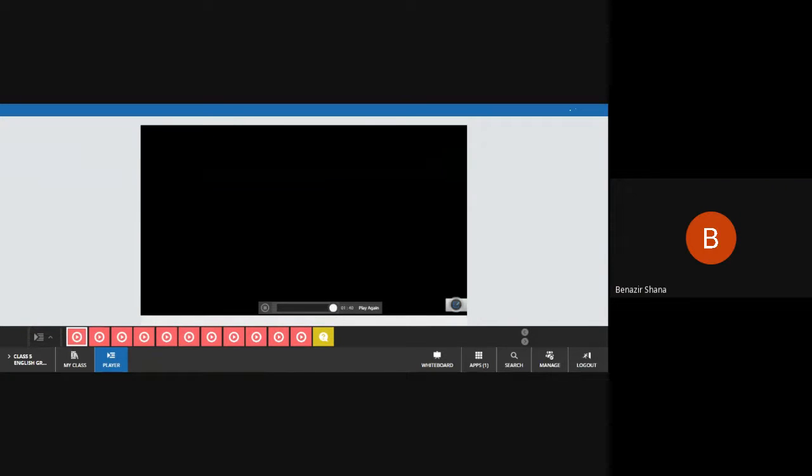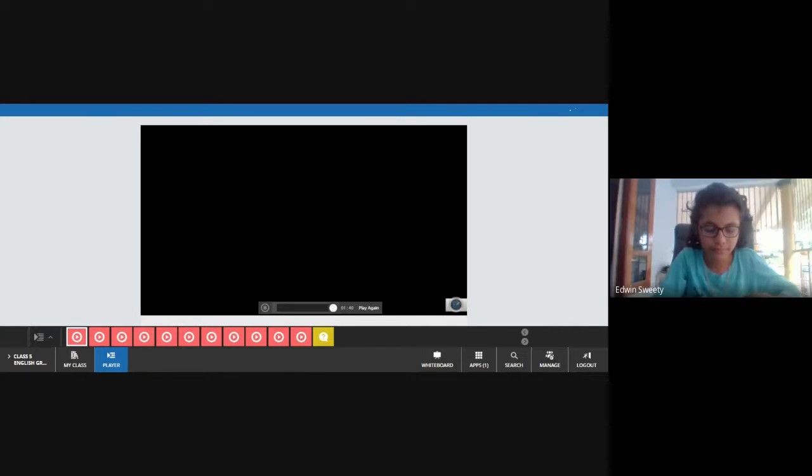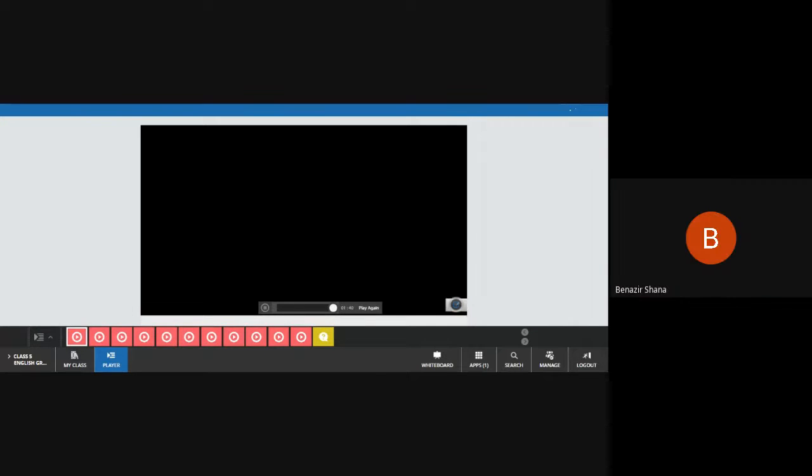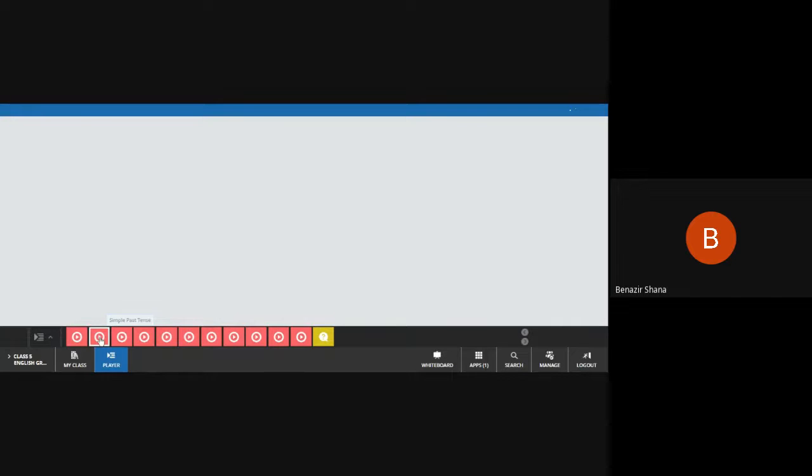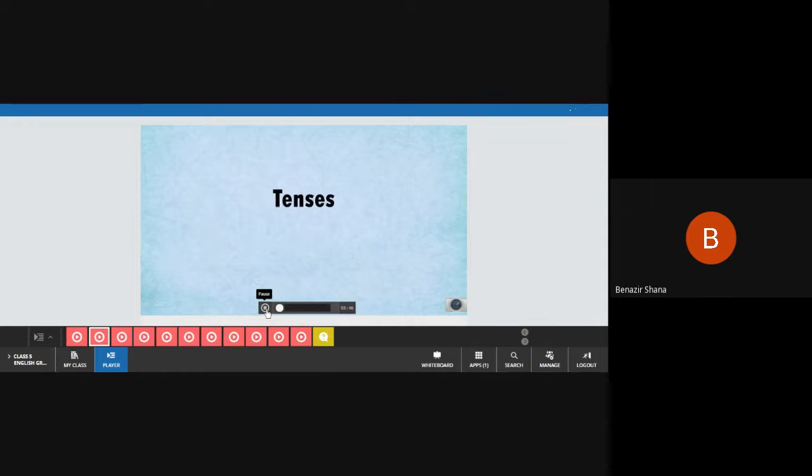So I hope everyone understood. These are the basic tenses. Okay. So now I am going to play a video on simple past tense. Listen carefully. Everyone, get ready with your pencils. Note down just the words, formula words. No need to write the full sentences.